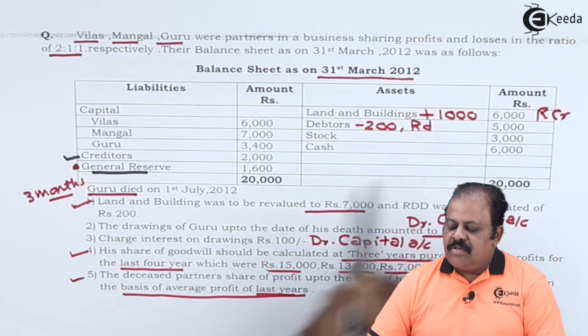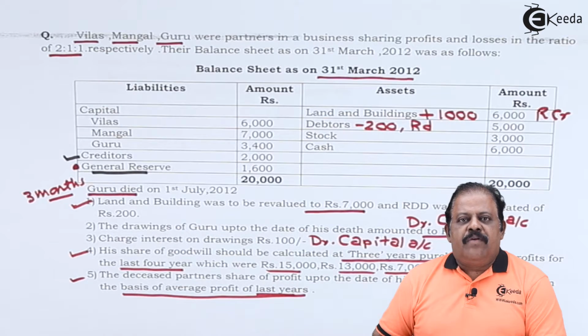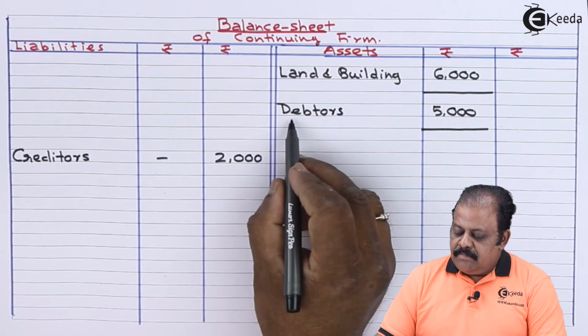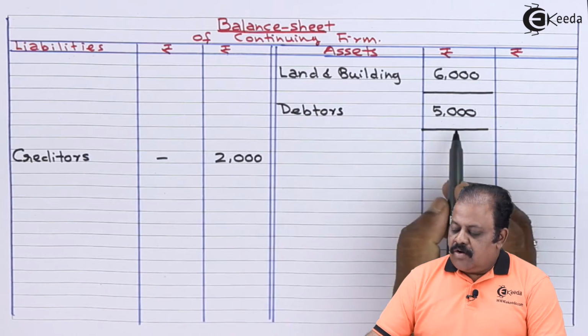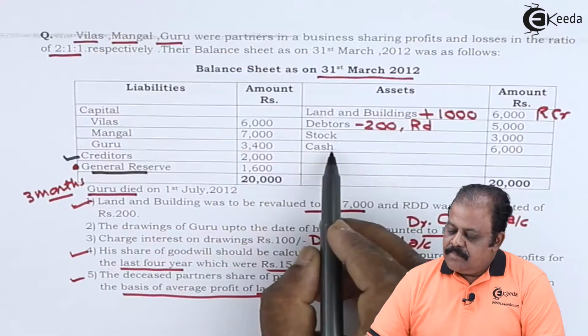Debtors 5,000. There is an adjustment of RDD. New balance sheet, asset side, amount will be recorded in inner column. Asset side, debtors, inner column 5,000.